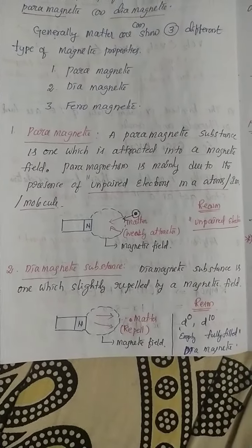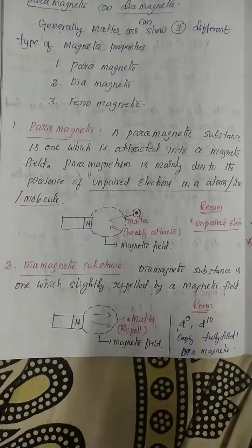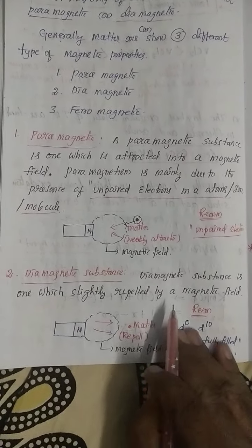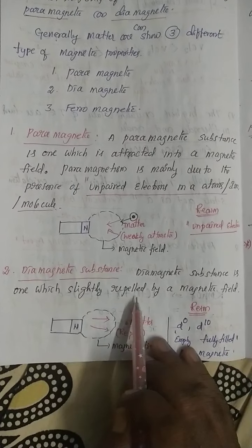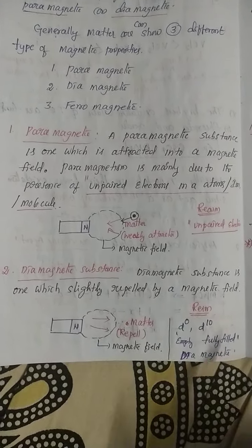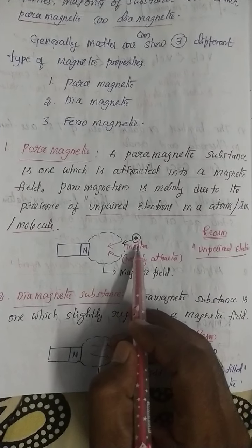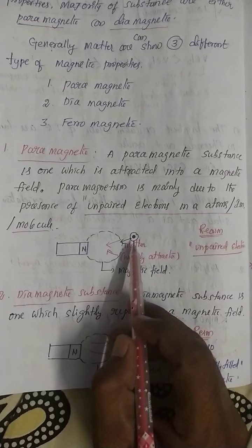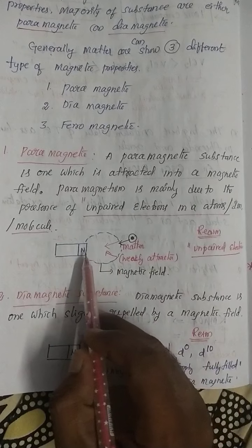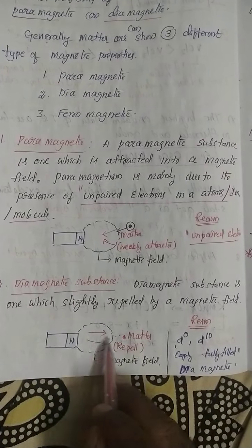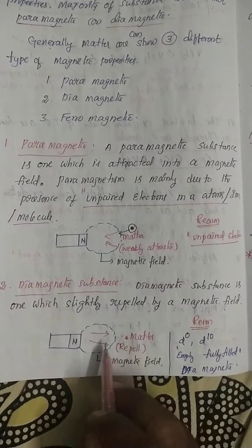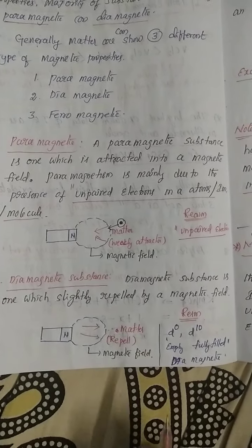And the second one is diamagnetic substances. A diamagnetic substance is one which is slightly repelled by the magnetic field. So here you observe, my dear students, in the case of paramagnetic, matter is weakly attracted towards the magnetic field, but here matter is repelled from the magnetic field.